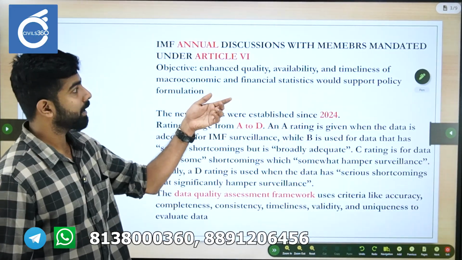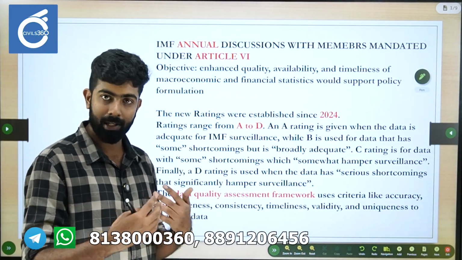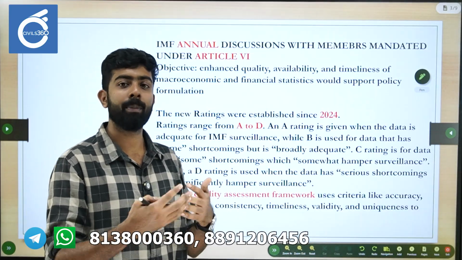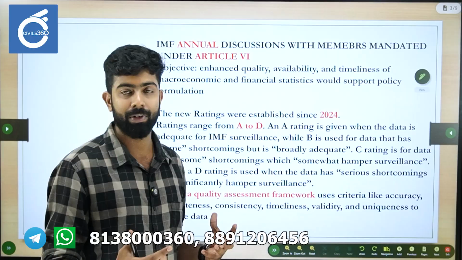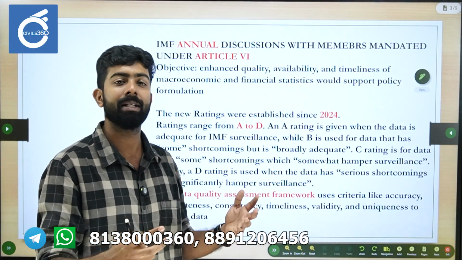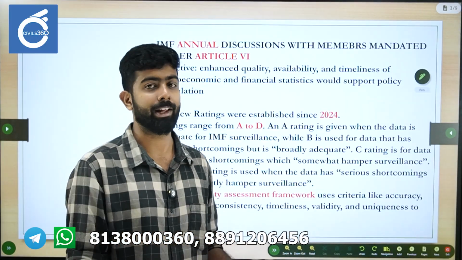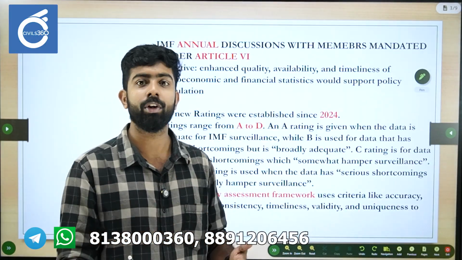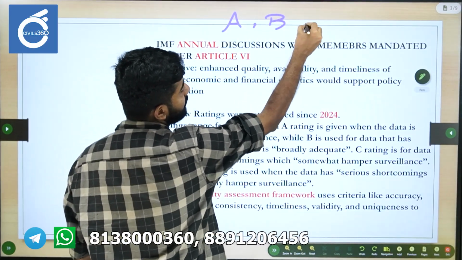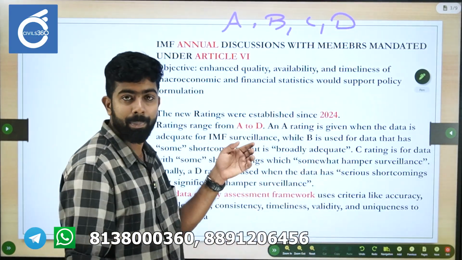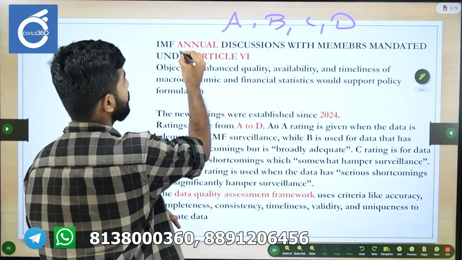It is mandated under Article 6, so every year the IMF conducts this process. Before 2024, it had a different type of rating scale wherein it simply said whether a particular system is adequate or inadequate. But after 2024, it is giving grades: A, B, C and D. So remember, the IMF conducts these discussions annually. That is the first point.